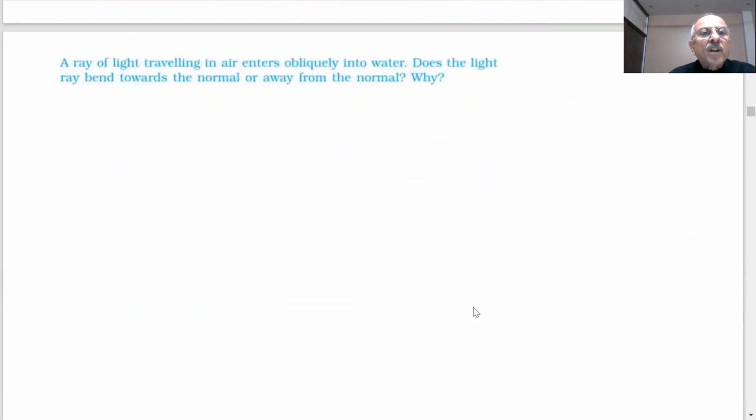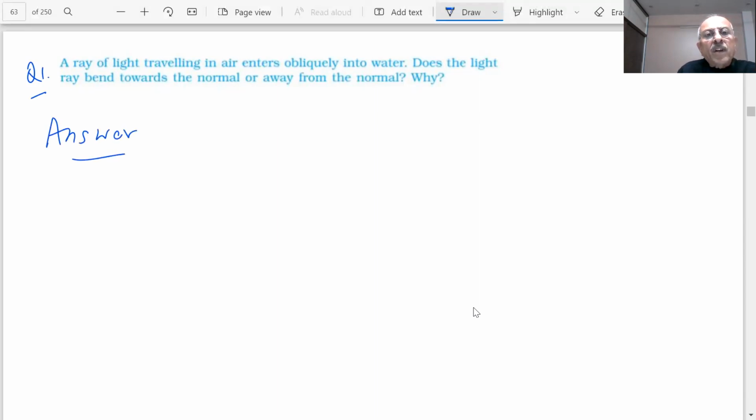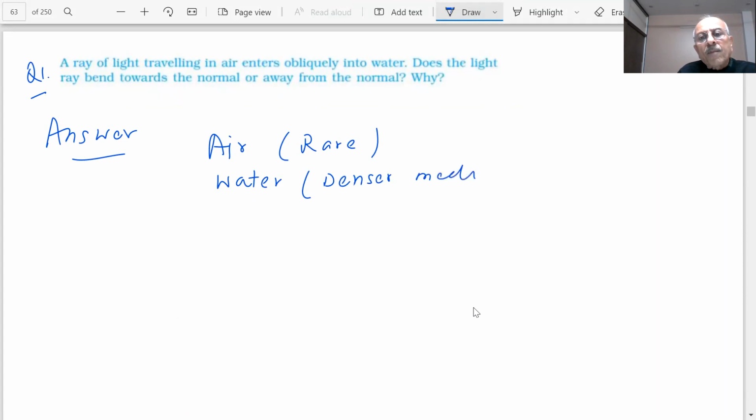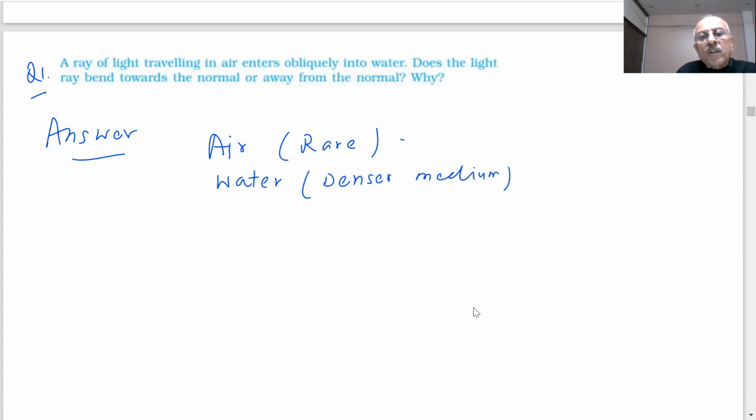Top question from this: a ray of light traveling in air enters obliquely into water. Does the light ray bend towards the normal or away from the normal? Why? What is your answer, students? Since air is rare, water is denser medium, so the speed of light will decrease.